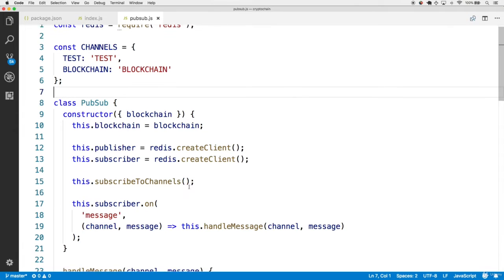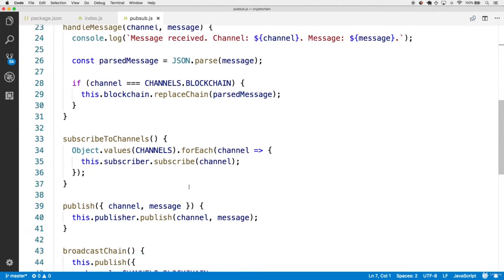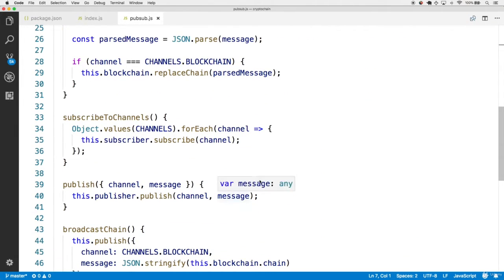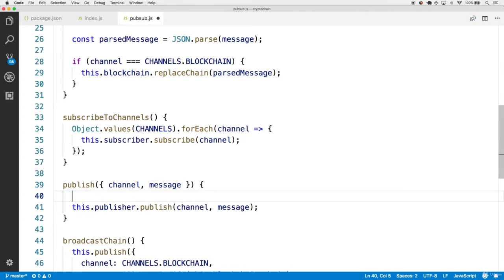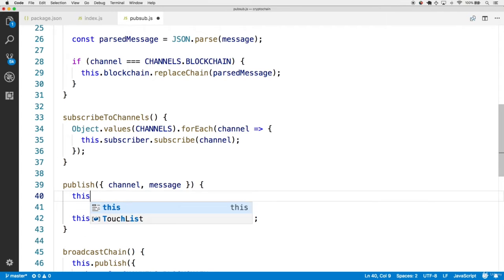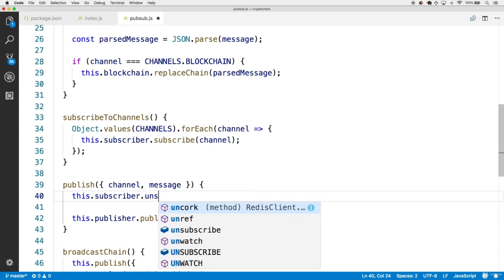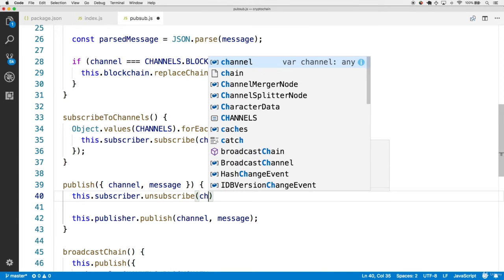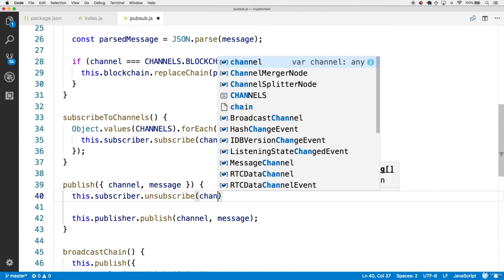One way to approach this is to temporarily unsubscribe from a channel as soon as we want to publish to it. Then as soon as we're done publishing to that channel, we'll resubscribe to that channel to make sure we can receive any new messages. This means that the first method that we'll call in the publish function will be the subscriber unsubscribe function, and not the publish function actually. We'll call this.subscriber.unsubscribe. And this allows us to unsubscribe from the designated channel.